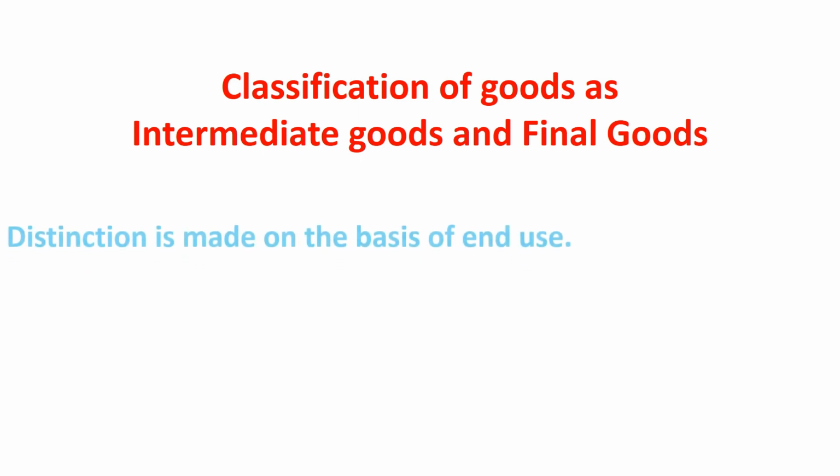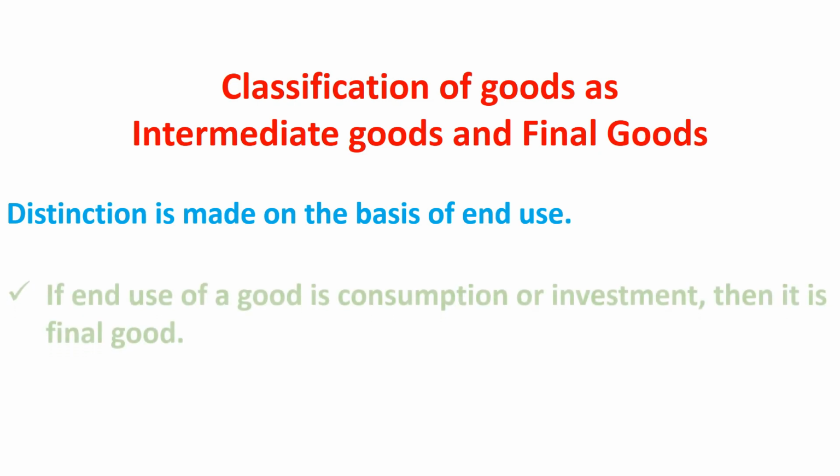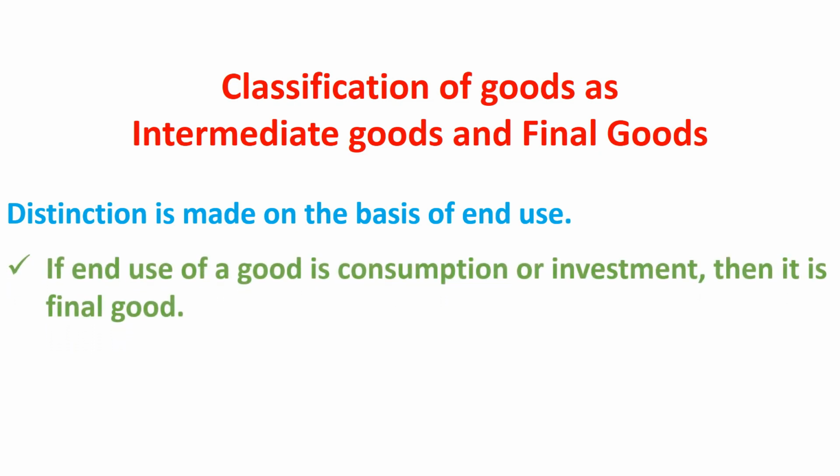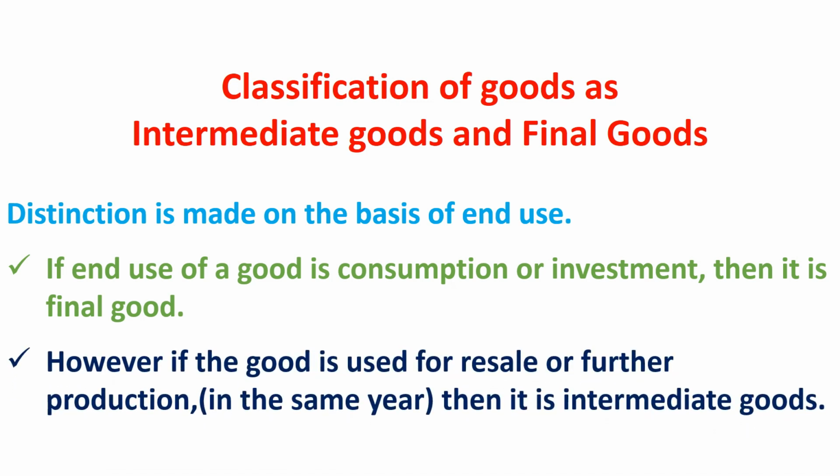Classification of goods as intermediate goods and final goods. The distinction is made on the basis of end use. If the end use of a good is consumption or investment, then it is a final good. However, if the good is used for resale or further production in the same year, then it is an intermediate good.